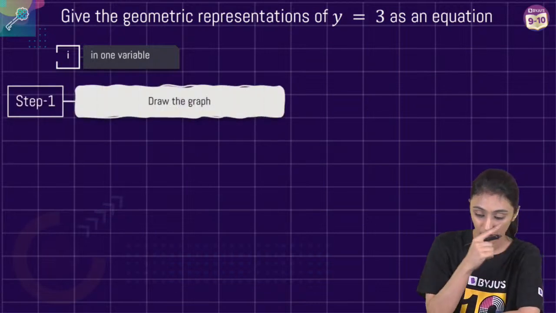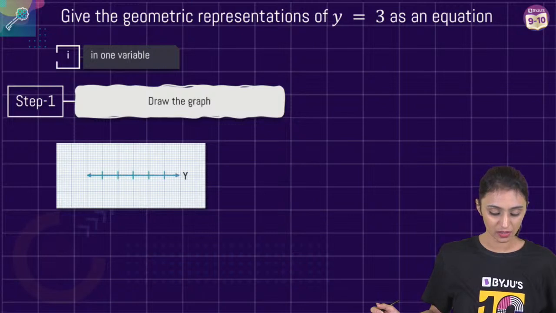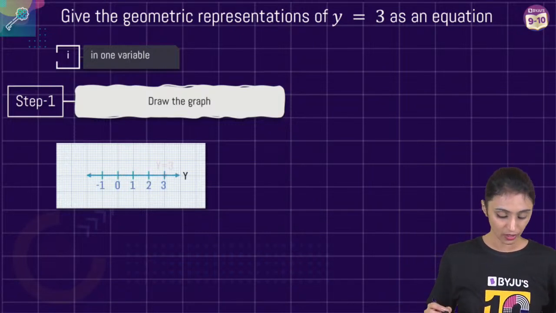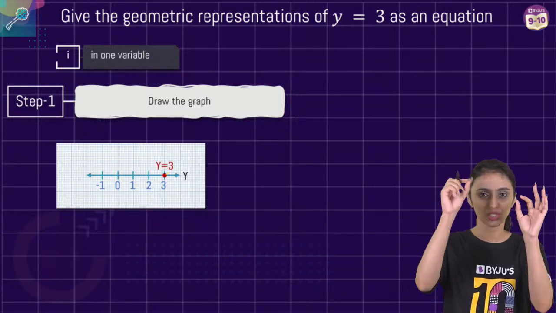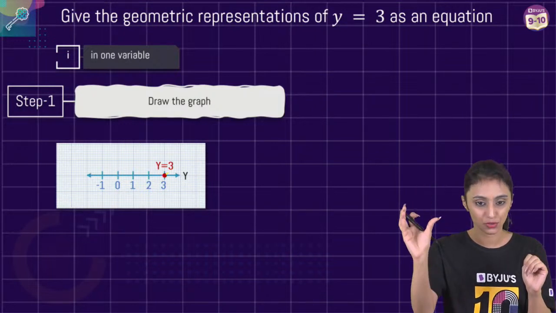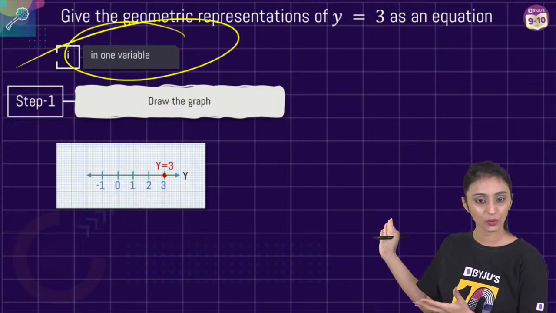Okay, so let's plot this on the number line here. In 1 variable, y is 3. This is the number line. Okay, that's how you plot the number line. Y is 3 here. So where is 3? This is 3. That's how you just have to highlight that point, right? Like this. You just have to write y equals 3. This is in 1 variable. Correct? Only 1 variable could be used here.